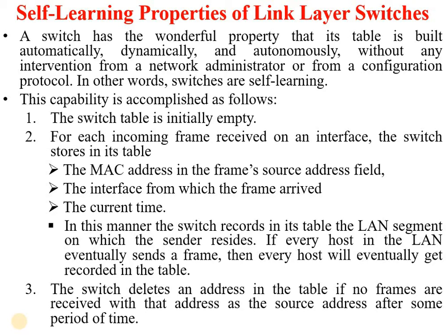At the initial stage, the switch table is empty. For each incoming frame received on an interface, the switch stores three major things in its table: the MAC address in the frame's source address field, the interface from which the frame arrived, and the current time. These are the three main things the switch table maintains. In this manner, the switch records in its table the LAN segment on which the sender resides.